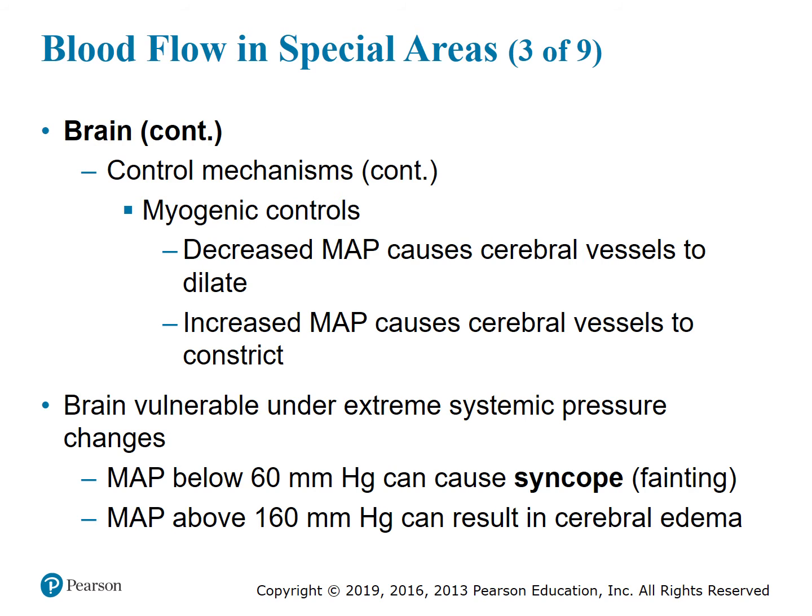For myogenic controls, a decreased mean arterial pressure causes the cerebral vessels to dilate, and an increased mean arterial pressure causes cerebral vessels to constrict. The brain is vulnerable under extreme systemic pressure changes, and a MAP below 60 millimeters of mercury can cause syncope or fainting, whereas a MAP above 160 millimeters of mercury can result in cerebral edema.